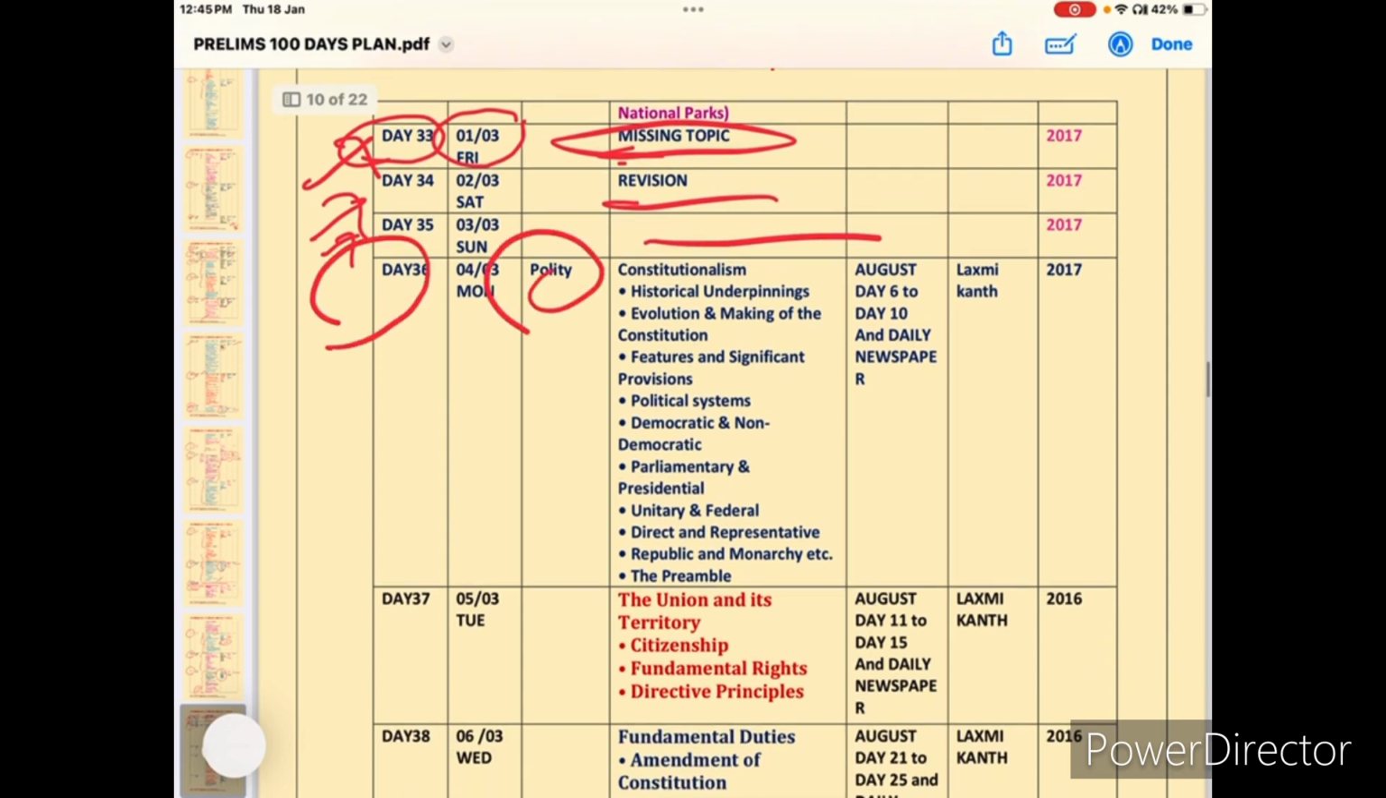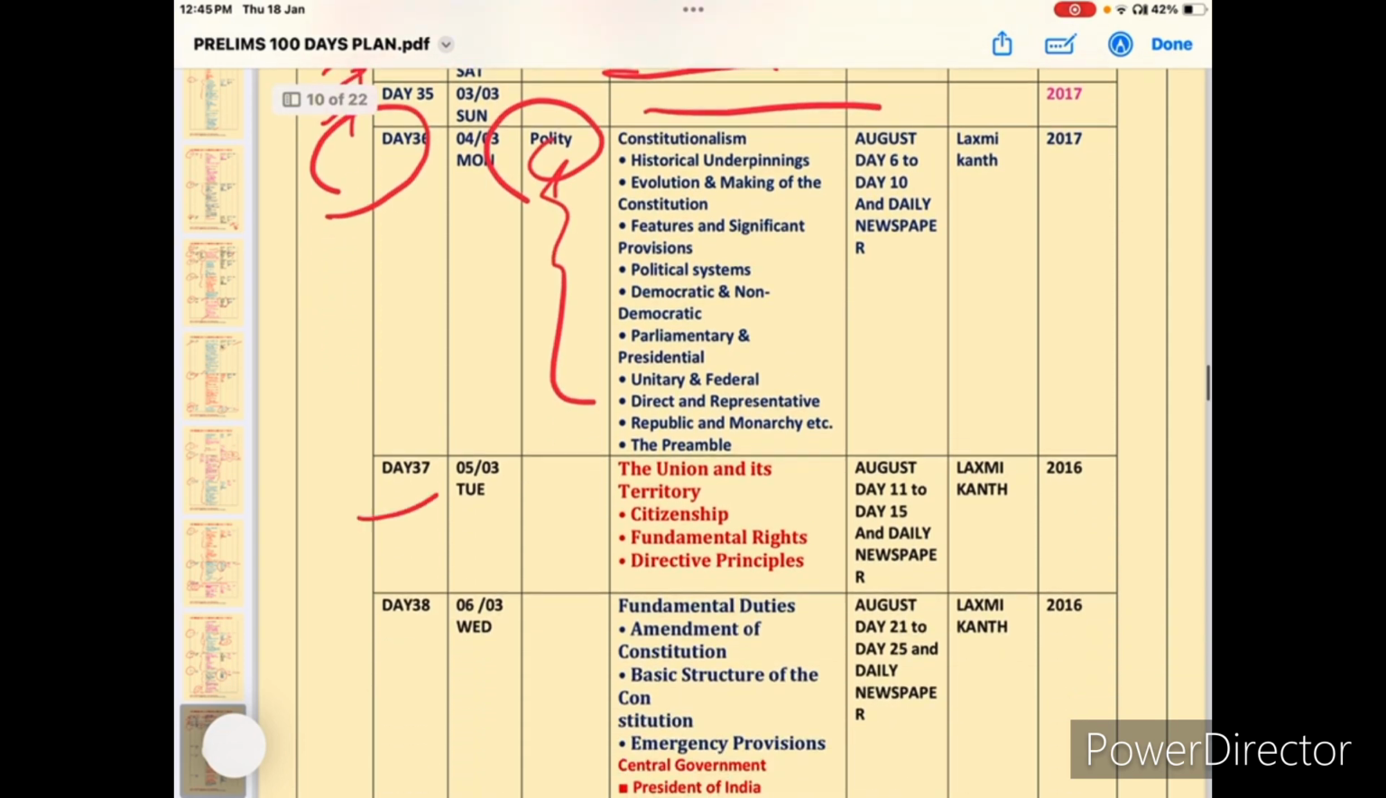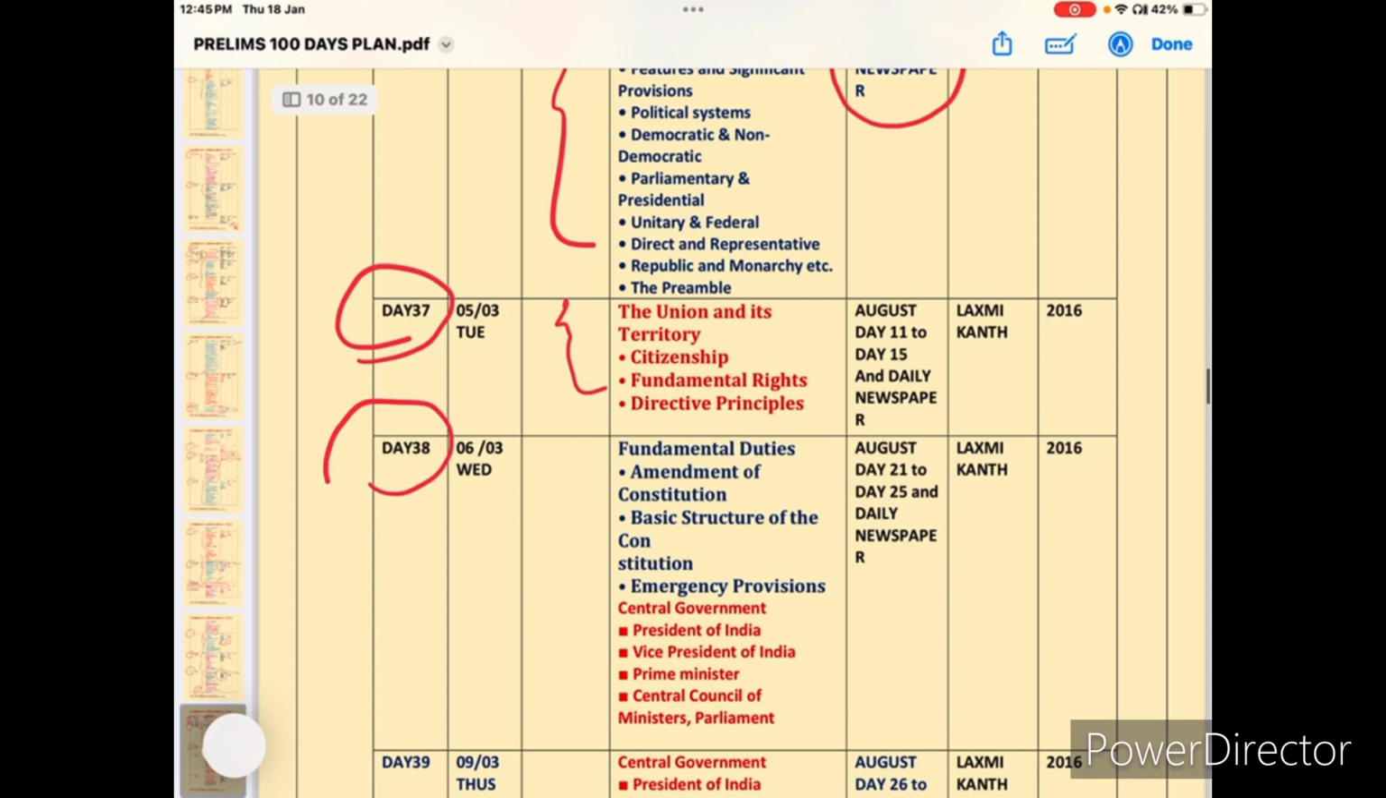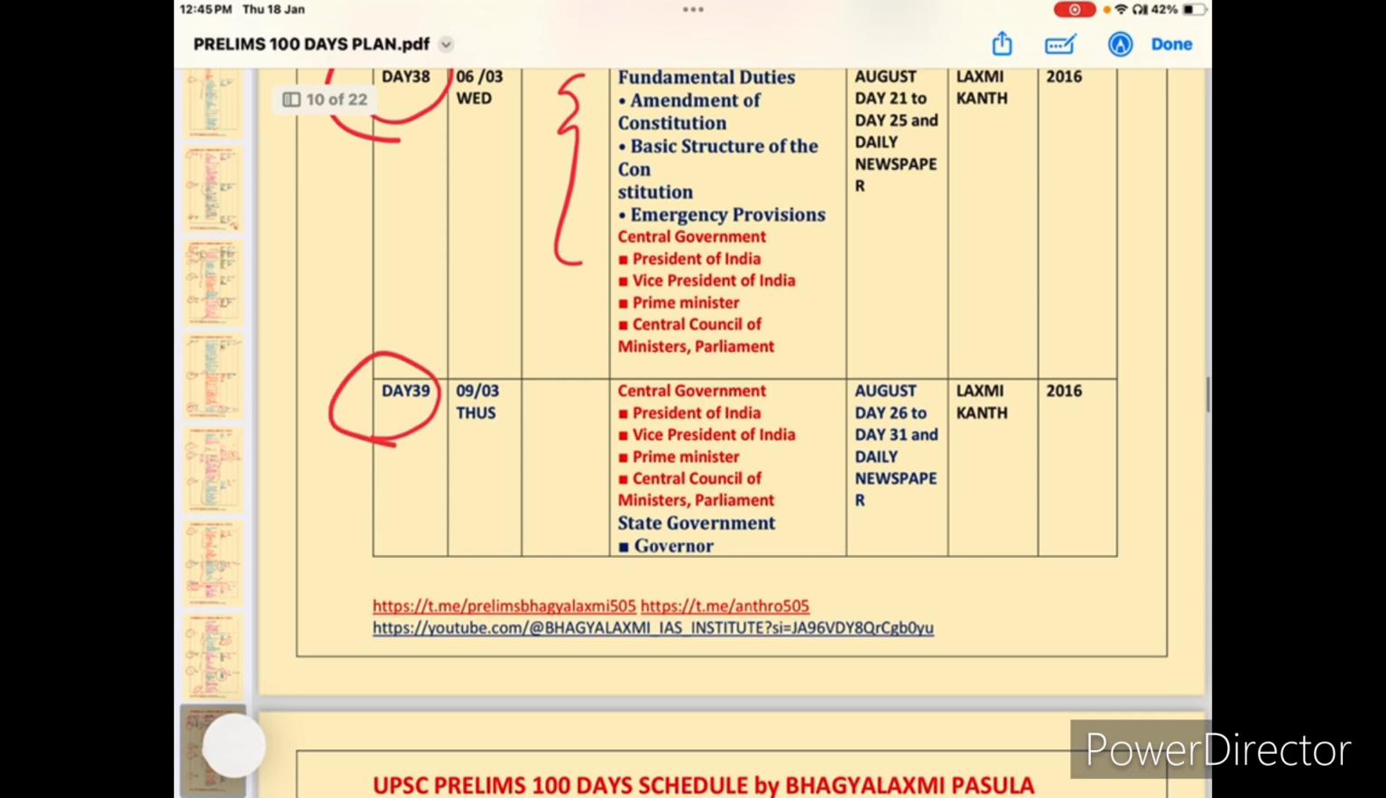And day 35, Sunday. Day 36, polity was started, constitutionalism. And day 37, polity, and at the same time August current affairs. Day 37, union. And day 38, fundamental rights, fundamental duties. So here I am giving day 37, fundamental rights and directive principles. Fundamental rights and directive principles are very important, and at the same time it's lengthy, so that's why I'm giving a single day. August current affairs and source Lakshmikant.